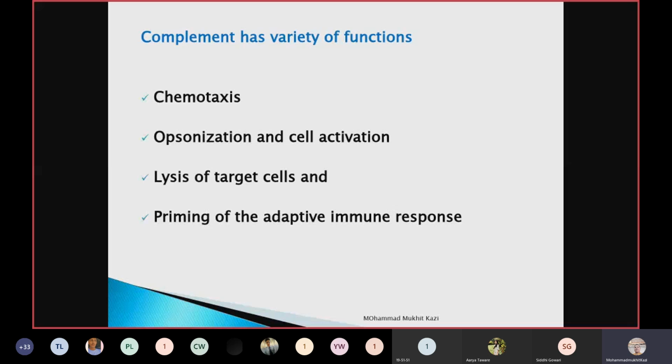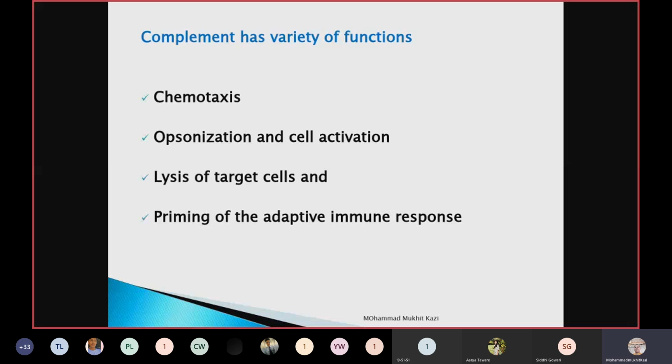Now, does it mean that our immune system will sit idle? No. There are alternatives. There are other cells which will take part in that option of phagocytosis. And how will it be done? The complement will bind to that antigen, will bring it to the macrophages, and the macrophages will engulf, opsonize that antigen, and kill it.